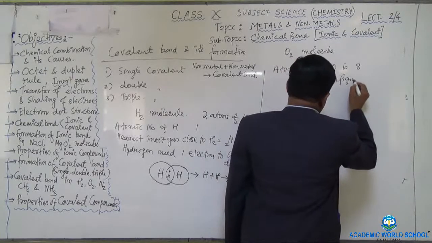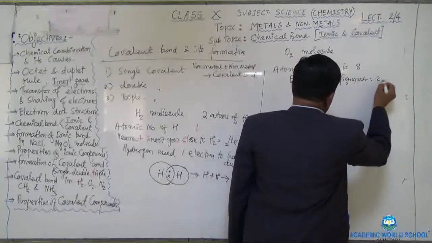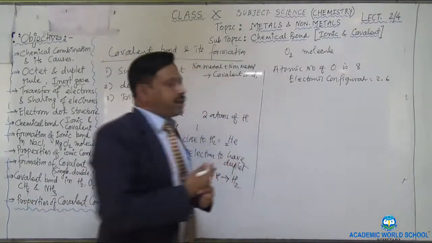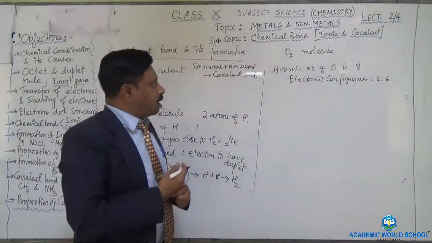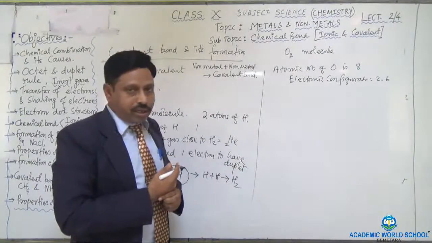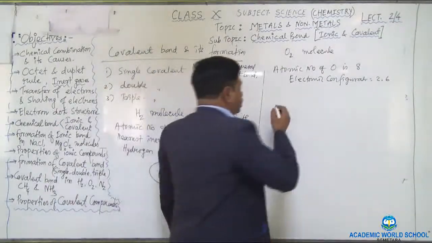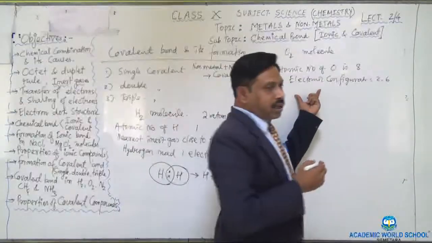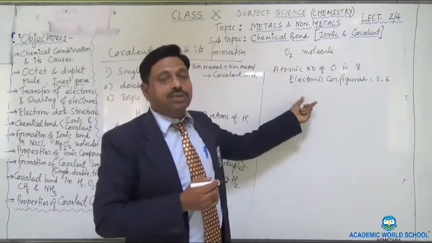is 2 and 6. Similarly, another oxygen is also having the 8 electrons and the configuration 2 and 6. So now what will happen? You see that the nearest inert gas close to oxygen is, again, neon.